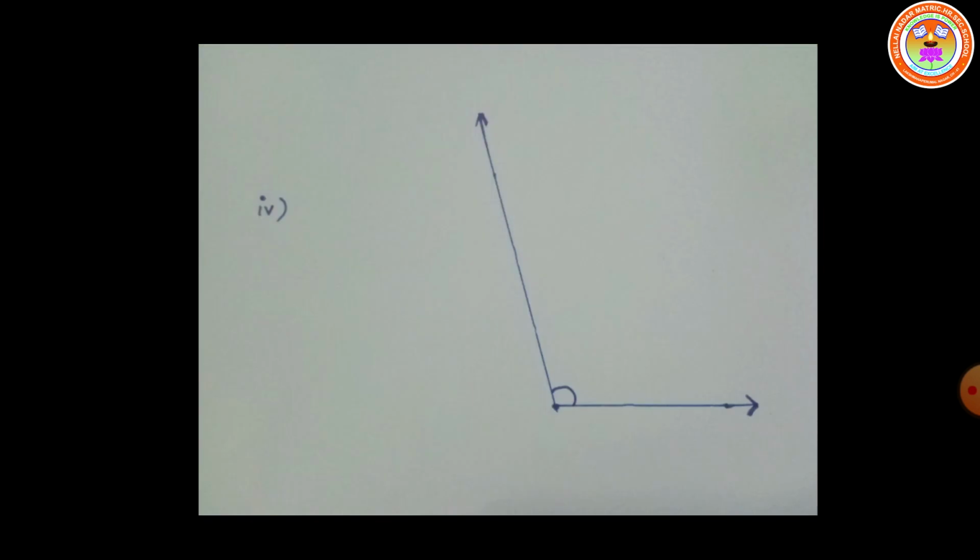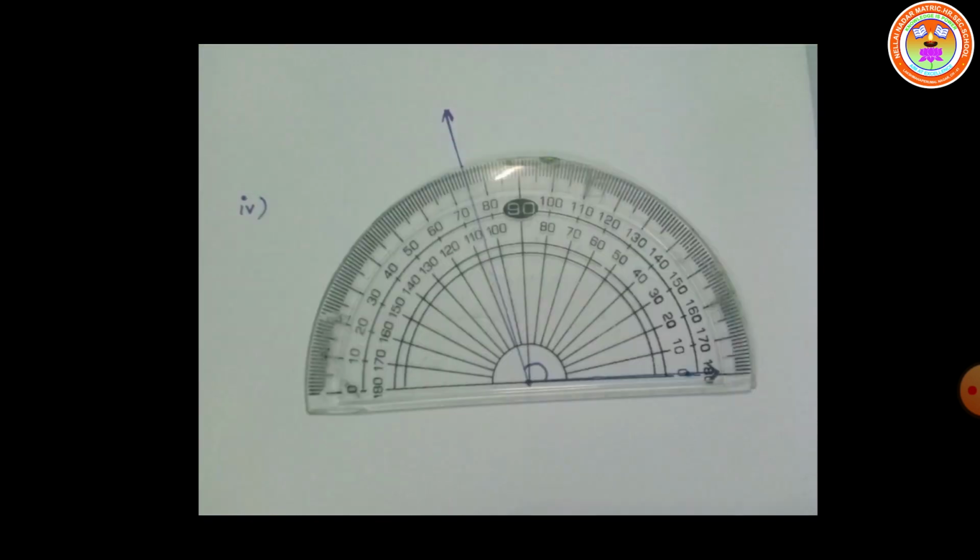Fourth one, this is the given diagram. When we place the center of the protractor at the starting point of the ray, the second ray comes in between 100 and 110 degree. See the inner scale reading, starting from 0 degree.